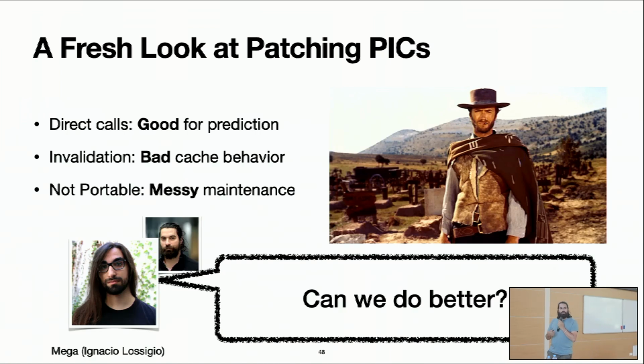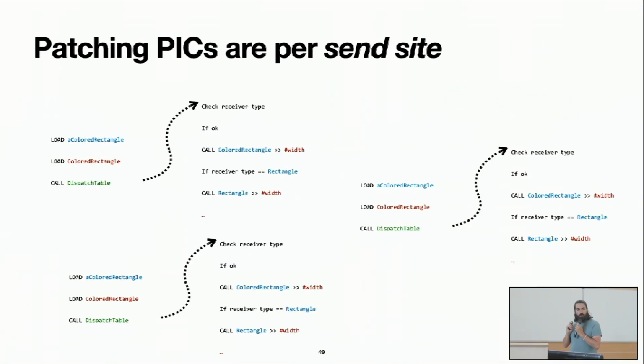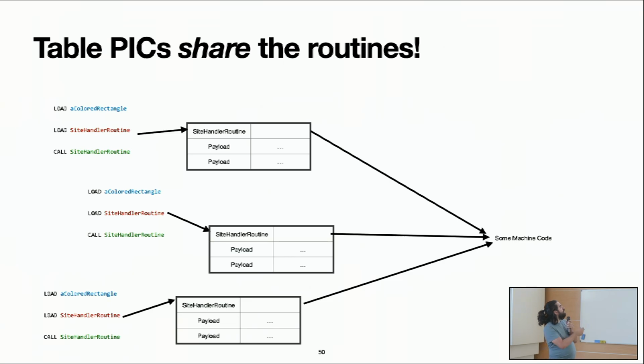So what is actually problematic with our implementation? If we look at the implementation of the patching PICs, each call site will have associated its own piece of code to manage the polymorphic case. But when we take a look at the table-based one, each of them has a different table, but they are sharing the same machine code.